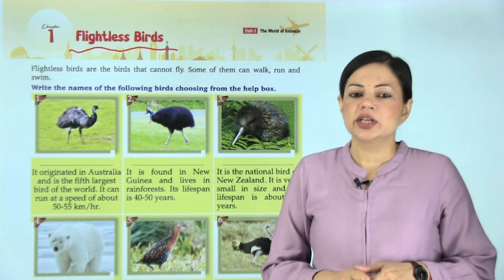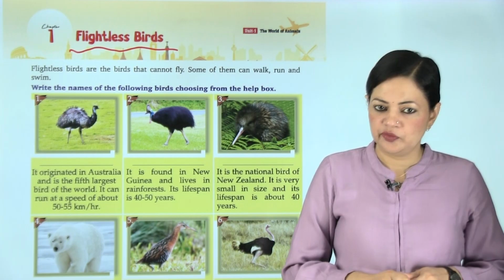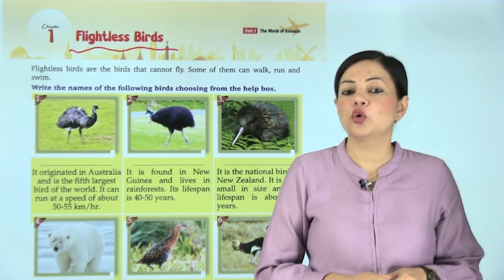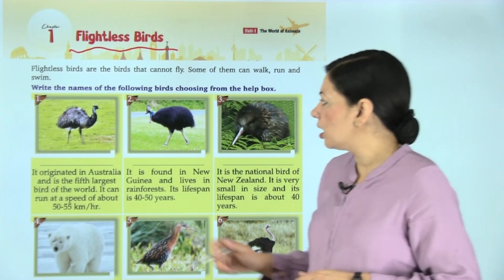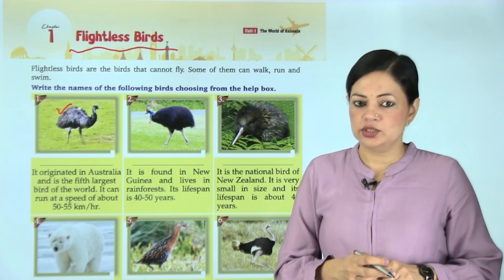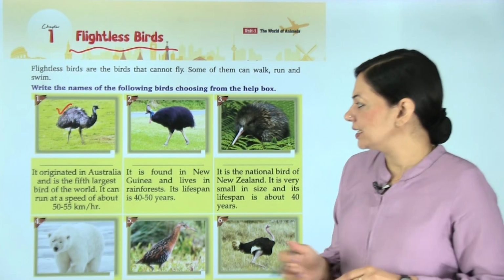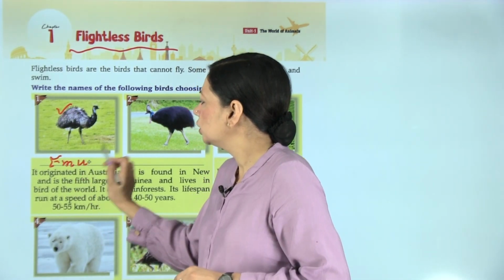It originated in Australia and is the fifth largest bird of the world. It can run at a speed of about 50 to 55 km per hour. So that bird, where did it originate? Australia. Okay, so this is the fifth largest bird. That is emu. So write down here E M U, emu.